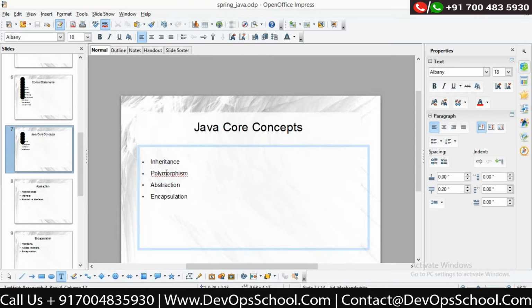Now, before going to polymorphism, let me explain abstraction. I'll explain polymorphism at the last. Let's discuss abstraction and encapsulation first. What is abstraction? Okay, let's skip this also. First we will explain encapsulation, then abstraction, then polymorphism.